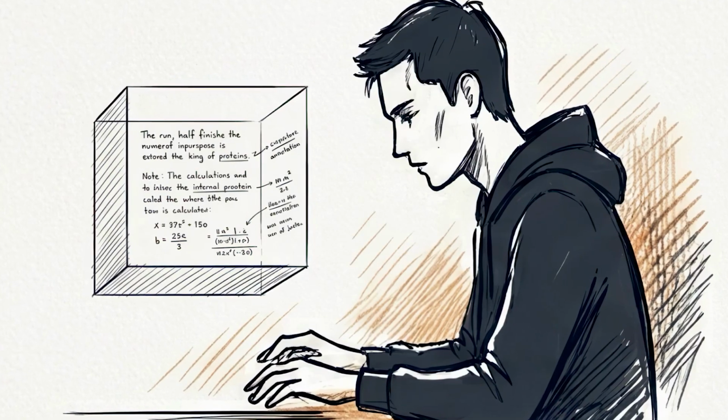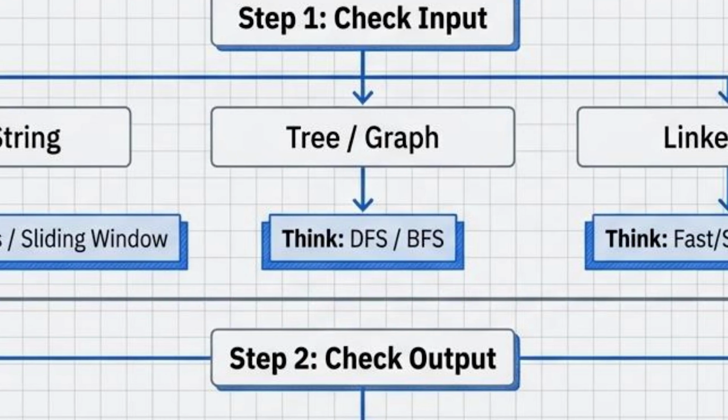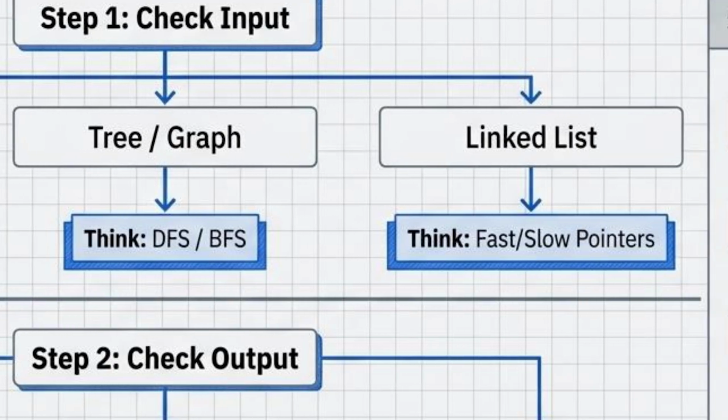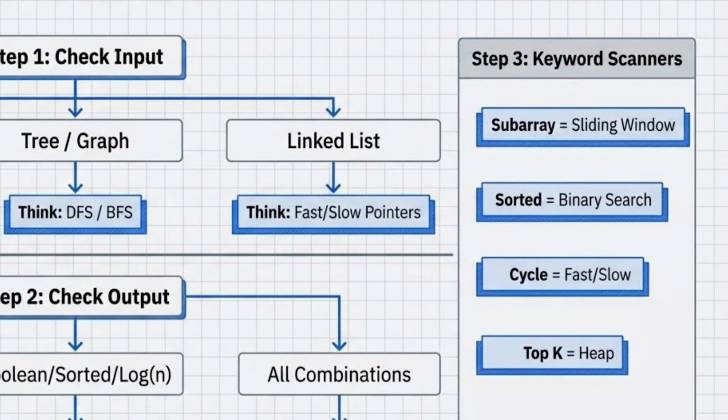Step number 1. Check the input. For example, if it is an array or string, then most likely you will be using the two-pointer or sliding window pattern. If it is a tree or graph, then most likely you will be using DFS, BFS, union find, or topological sort. If it is a linked list, then you might be using the two-pointer pattern or some traversal of the linked list. Or if it is a sorted array, then you will most likely use binary search, right? So look into the input very carefully. That will give you hints about what kind of pattern you are going to use.